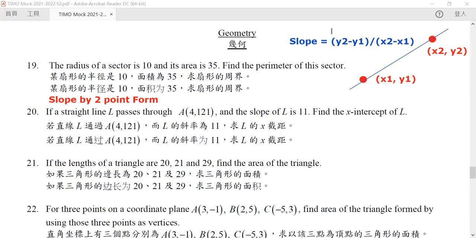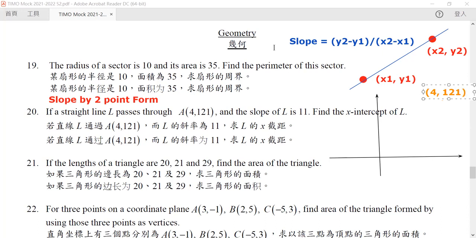But now, if we draw our diagram, we will see something like this. There are 2 points here. One is here, which is (4, 11).